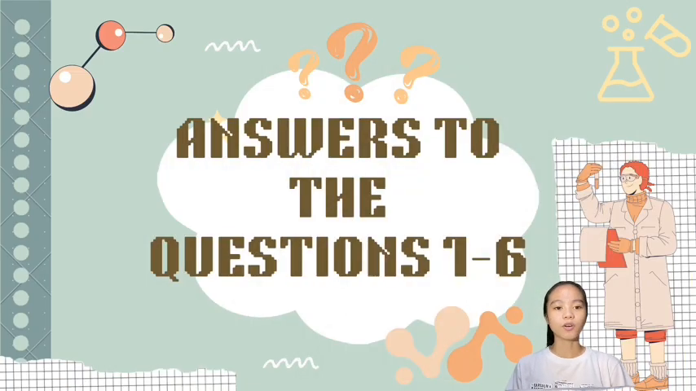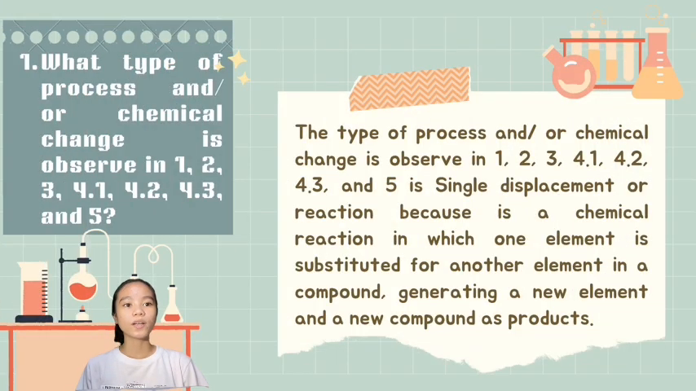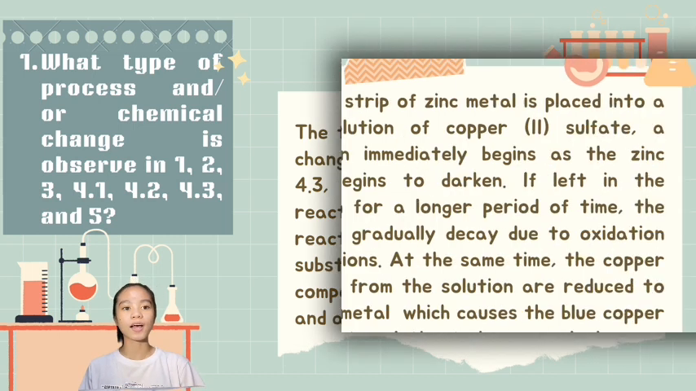I am Kelly Shanar Moyco, and I will answer questions number 1 to 6. Number 1. What type of process and/or chemical change is observed in number 1, 2, 3, 4.1, 4.2, 4.3, and 5? The type of process observed is a single displacement reaction, because it is a chemical reaction in which one element is substituted for another element in a compound, generating a new element and a new compound as a product.